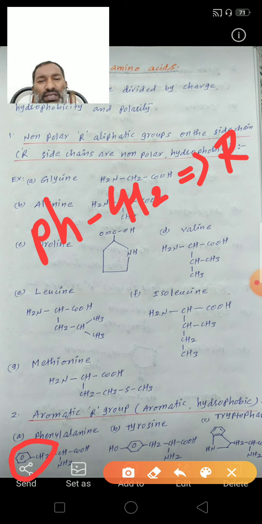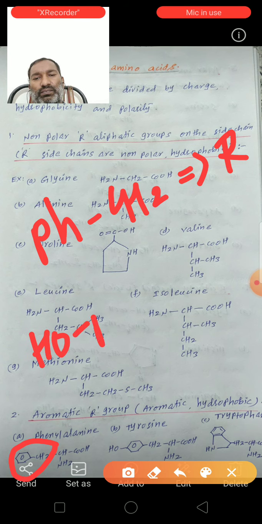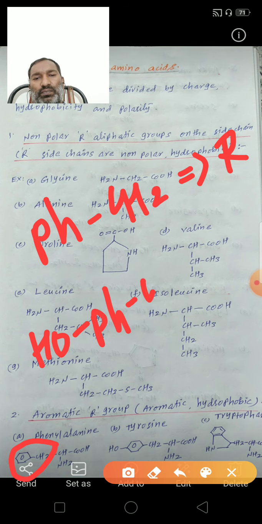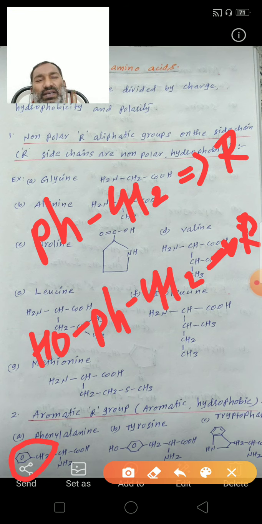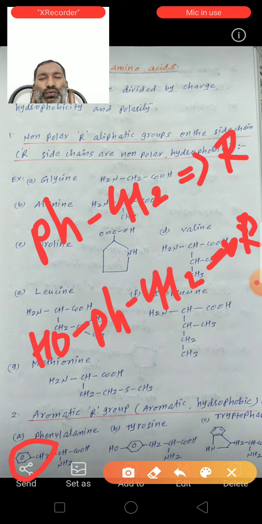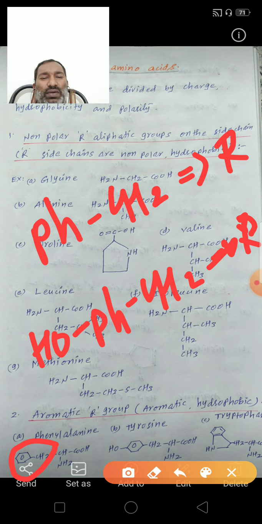Next, tyrosine. Tyrosine also contains the same, this is the substitution in the place of R. So here OH, Ph, CH2, CH, COOH and NH2. The substitution and the NH2 group are both attached to the alpha carbon only. So tyrosine.